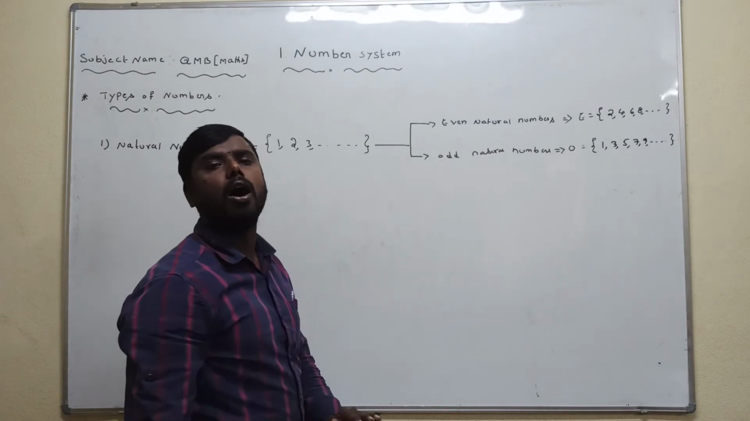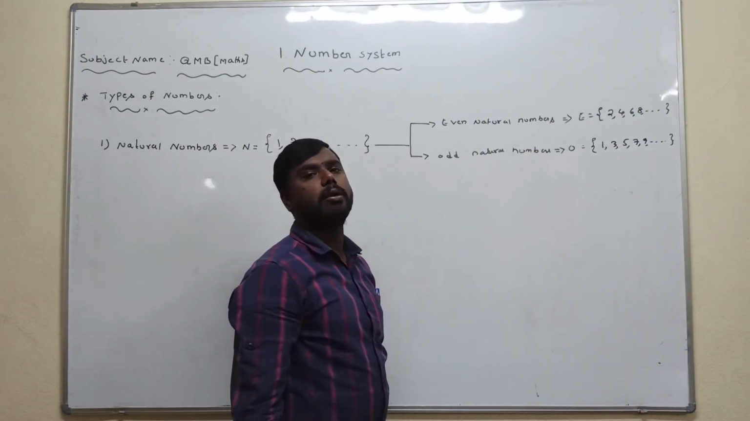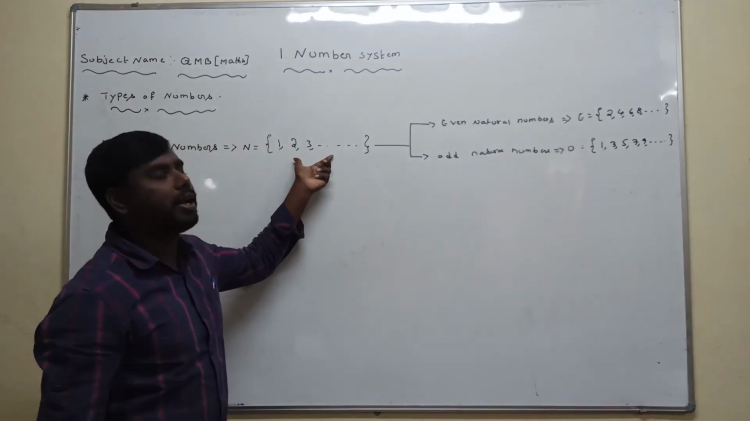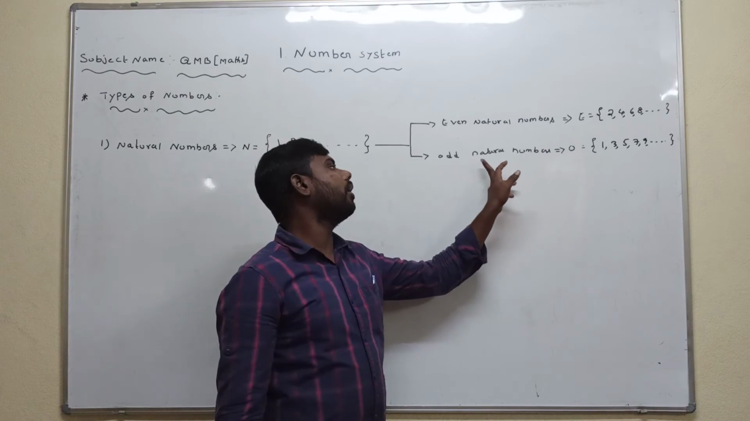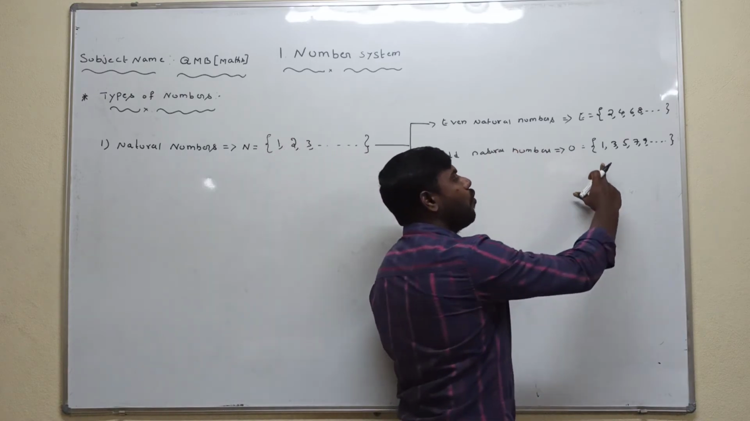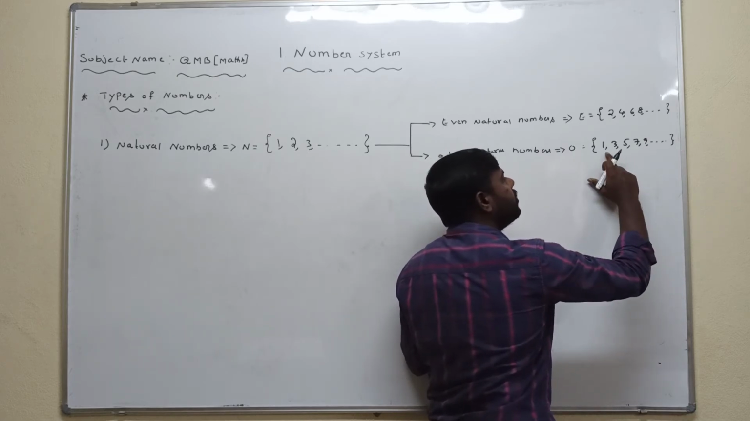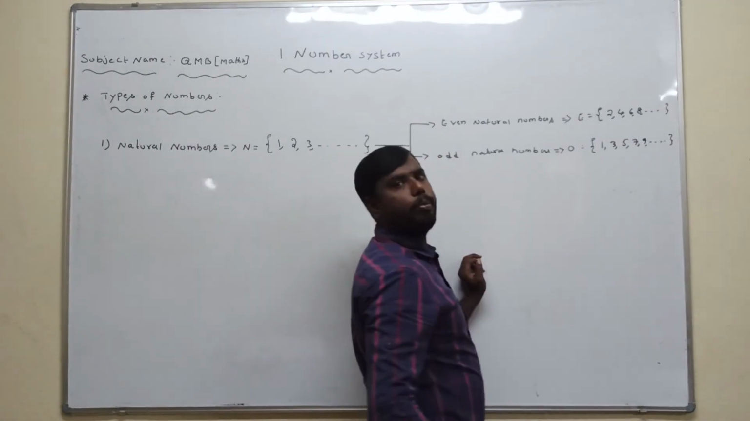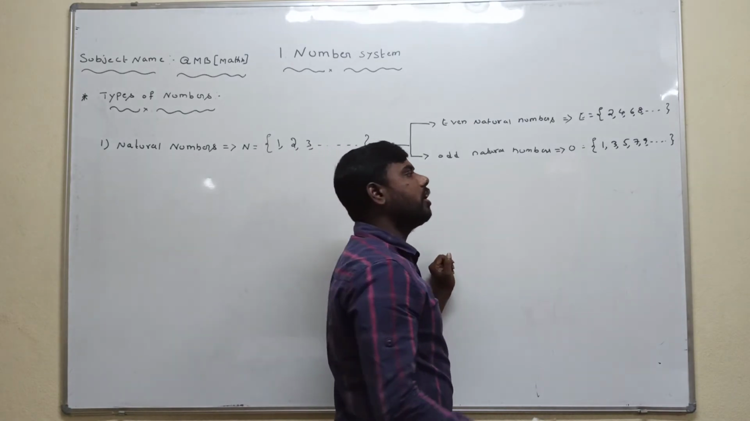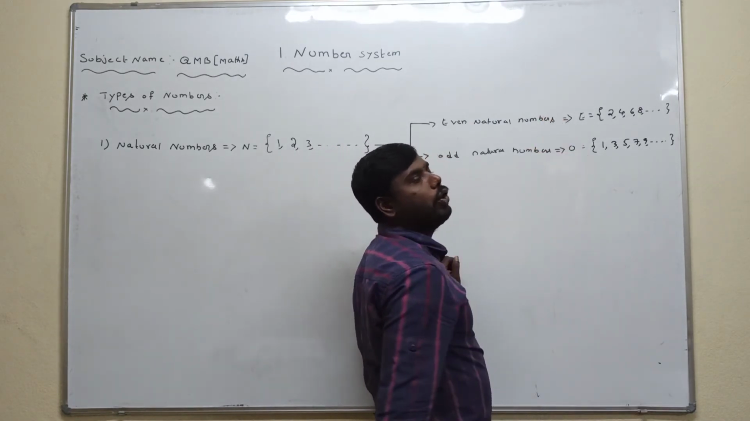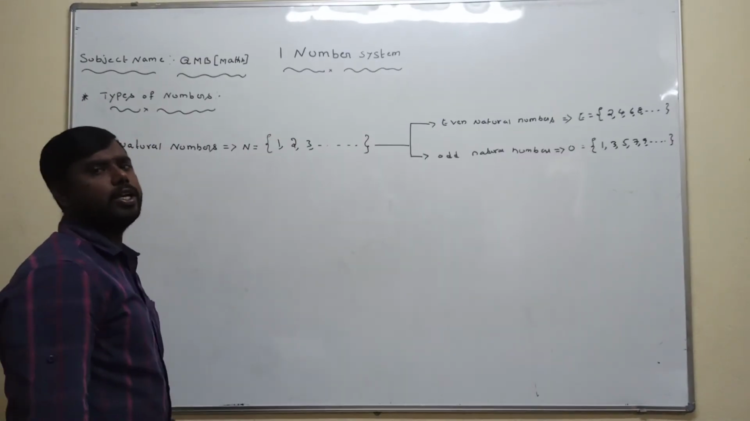Second one is odd natural numbers: a natural number which is not divisible by 2. For example, 1, 3, 5, 7, 9, and so on. These odd numbers are not divisible by 2. The set of odd natural numbers is denoted by capital O, equal to 1, 3, 5, 7, 9, and so on.